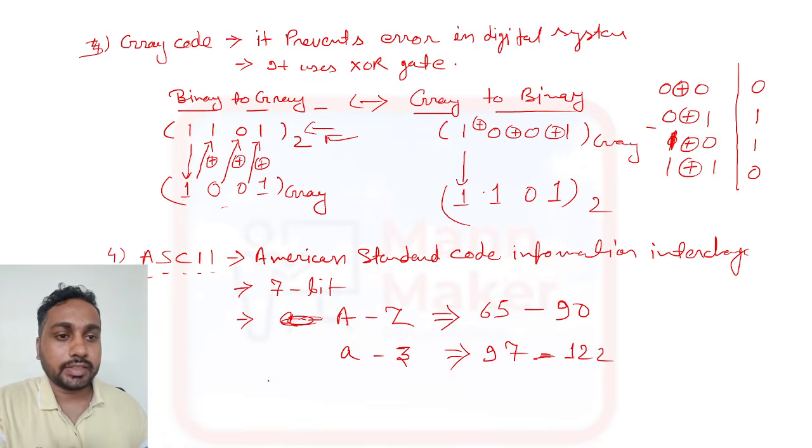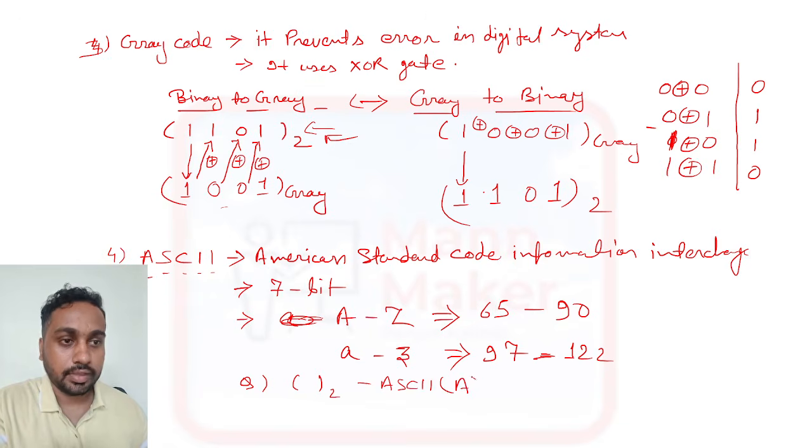Sometimes they will ask a general question, like what is the binary representation of ASCII code A? We need to find the binary representation of A. A in ASCII code is 65, which in decimal is 65.